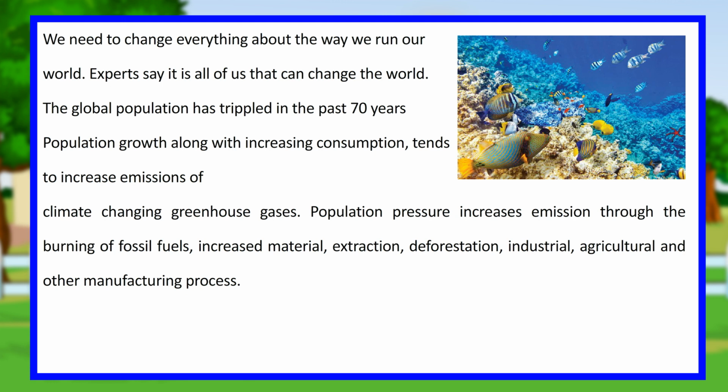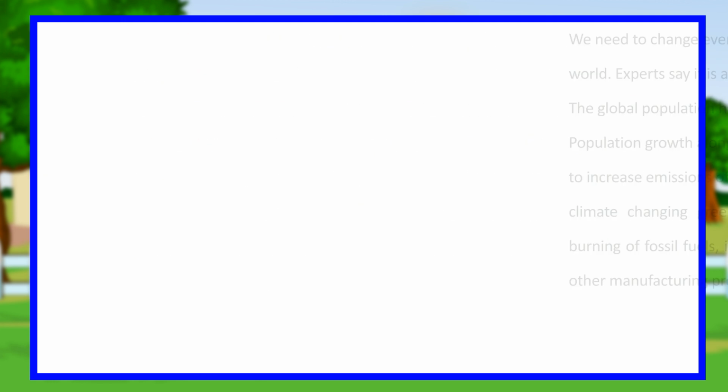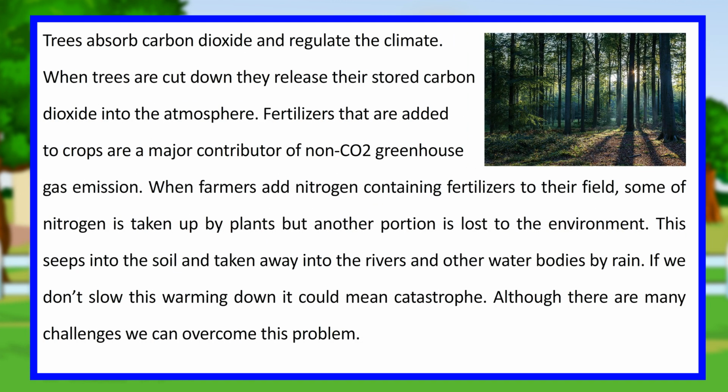The global population has tripled in the past 70 years. Population growth along with increasing consumption tends to increase emissions of climate-changing greenhouse gases. Population pressure increases emissions through the burning of fossil fuels, increased material extraction, deforestation, and industrial, agricultural and other manufacturing processes. Trees absorb carbon dioxide and regulate the climate. When trees are cut down, they release their stored carbon dioxide into the atmosphere.